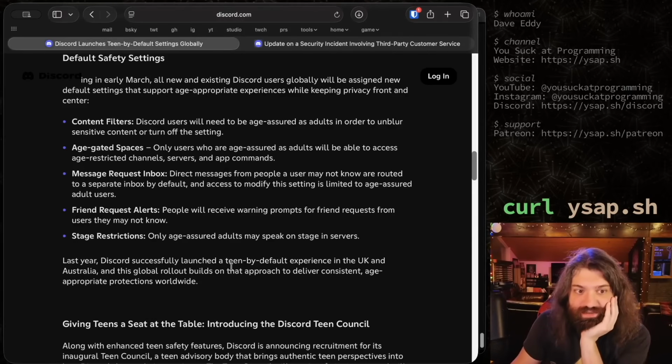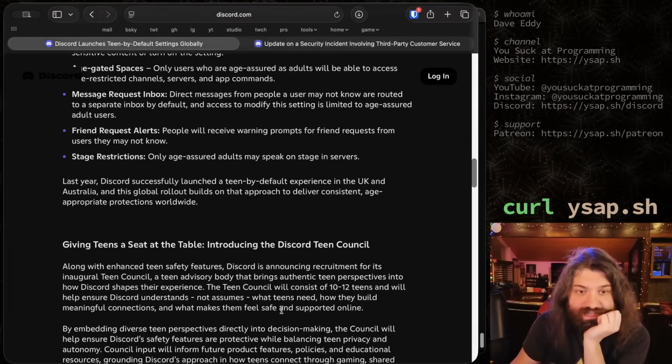Last year, Discord successfully launched a teen by default experience in the UK and Australia, and the global rollout builds on that approach to deliver consistent age-appropriate protections worldwide. Okay, fine, cool, it's already been tested, that's great.